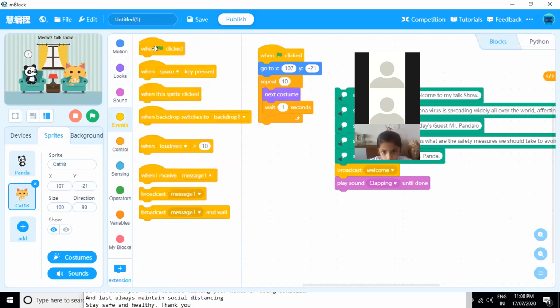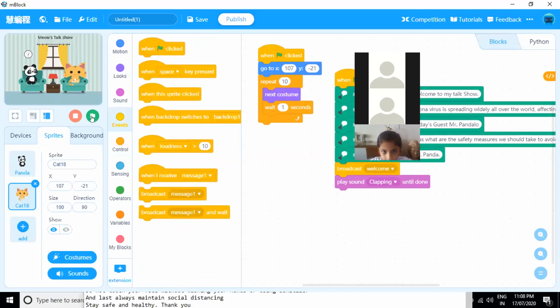Okay, so I'll take the same event and I'll put it here. And if I play, hello everyone, welcome to my talk show. As we all know, coronavirus is spreading widely all over the world, affecting lots of people and causing deaths. Now we have our today's guest, Mr. Panda. He is going to tell us what are the safety measures we should take to avoid getting affected by this disease. Please welcome Mr. Panda.